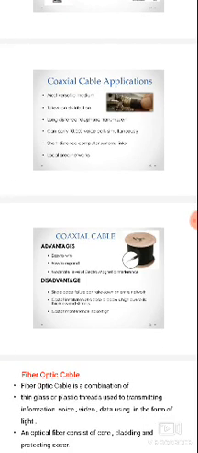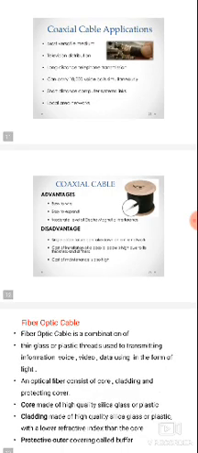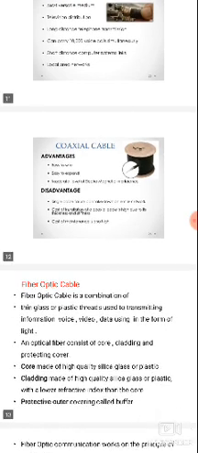Next, short distance computer system links and local area networking, which is LAN systems. These are the main applications of coaxial cable: television distribution, and long distance telephony transmission. For long distance telephony, shielded twisted pair is also used, but coaxial cable carries 10,000 voice calls simultaneously. It is also used in local area networks and short distance computer systems.